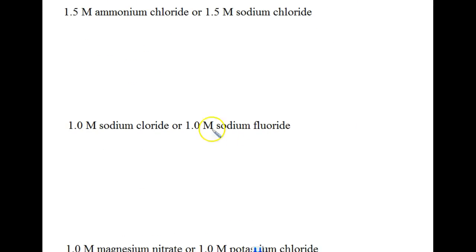Alright, next we are looking at ammonium chloride and sodium chloride. Now you may remember that we established earlier that both of those are basically going to be spectator ions because it's a weak conjugate acid, weak conjugate base, and so this is going to be neutral.